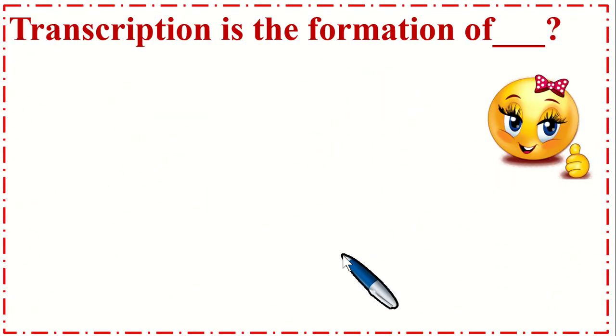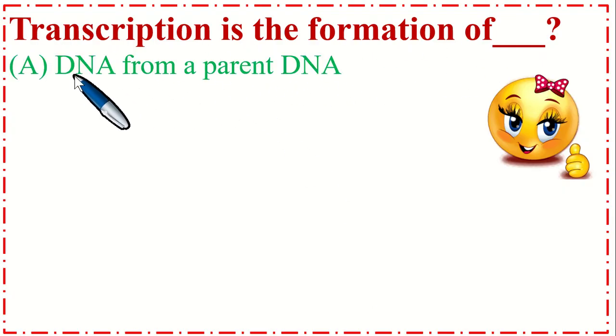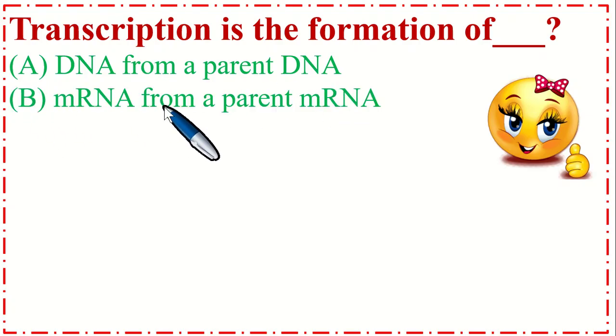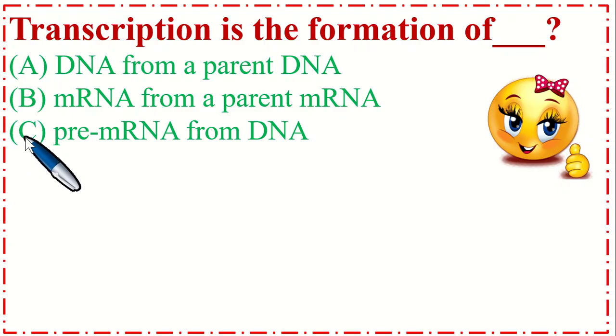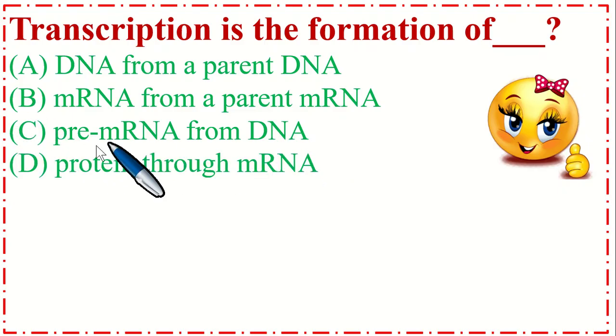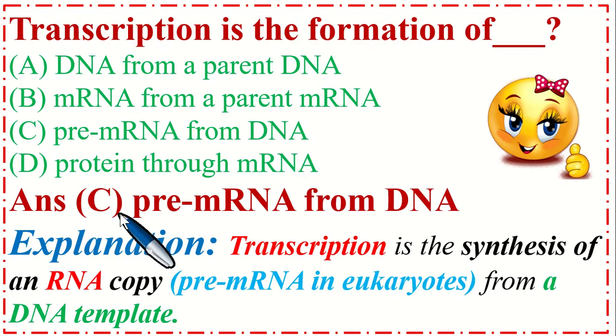So this is the last MCQ. Transcription is the formation of dash. Option A, DNA from parent DNA, B, mRNA from parent mRNA, C, pre-mRNA from DNA, and option D, protein through mRNA. So the correct option is C, pre-mRNA from DNA. Explanation: transcription is the synthesis of an RNA copy, pre-mRNA in eukaryotes, from a DNA template.